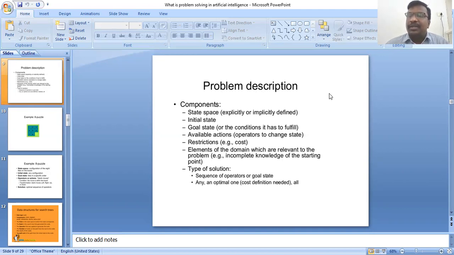What are the types of solution? The solution is a sequence of operators or a goal state. It can be any solution, an optimal one, or all, where the cost is defined as needed.